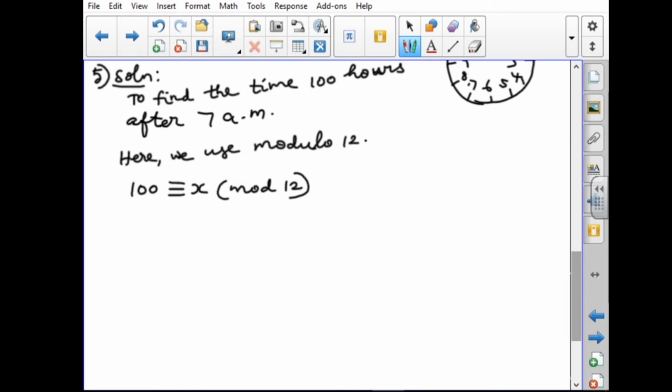We divide 100 by 12: 8 twelves are 96, balance 4. 100 divided by 12 is 8 times, and the remainder is 4.